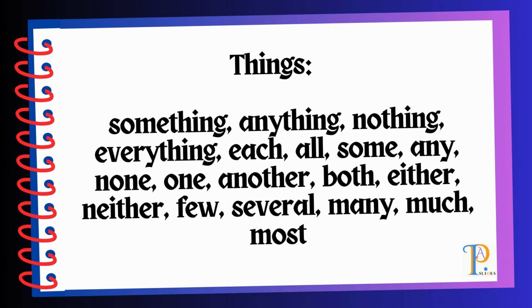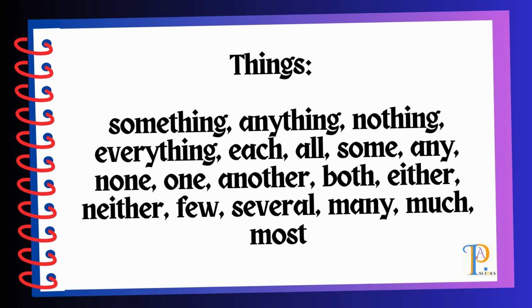We go over to the next group, which is things. Examples of indefinite pronouns used when talking about things. We have something, anything, nothing, everything, each, all, some, any, none, one, another, both, either, neither, few, several, many, much, and most. So these are the indefinite pronouns used when we are talking about things, objects.